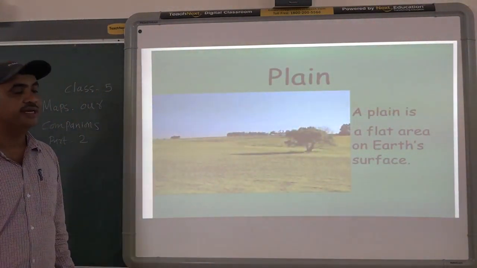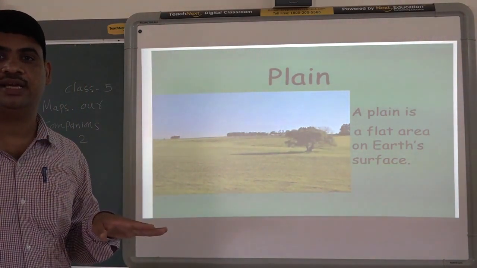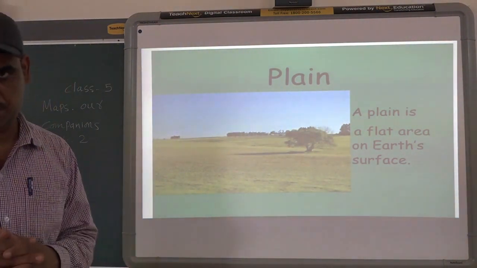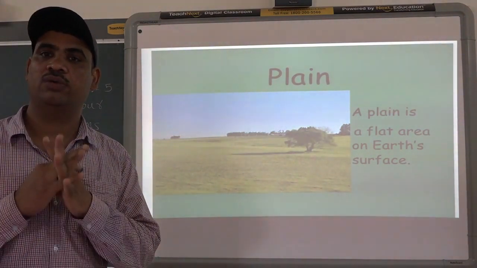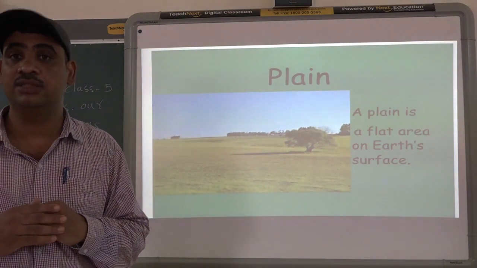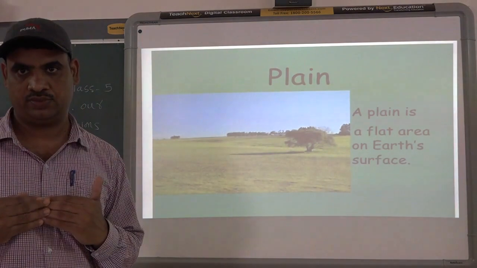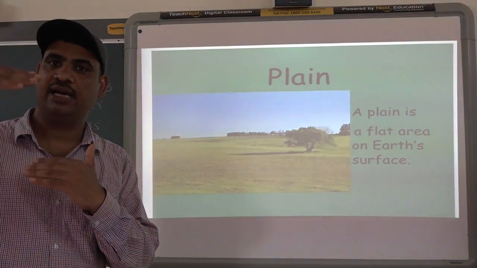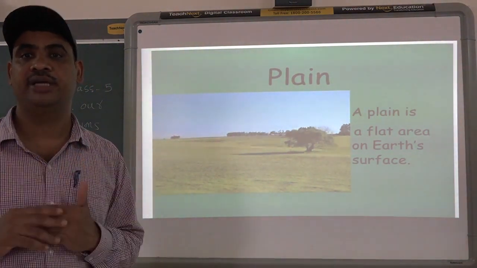Then we have the plain area. What is a plain? A plain area is a flat surface where the height is less than 100 meters. Generally, how is height counted? The height of a place is counted from the sea level. For example, we have the Arabian Sea, and from the Arabian Sea the height of a place is counted. So a plain area is the area where height is very less, less than 100 meters.